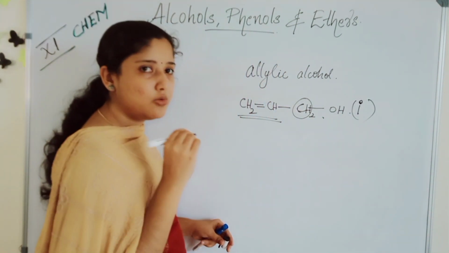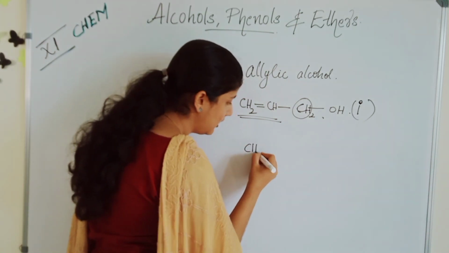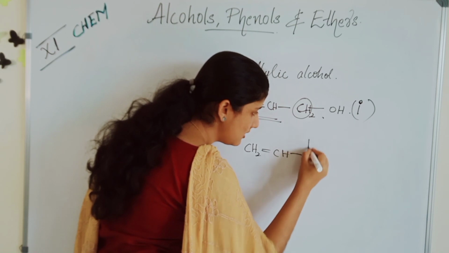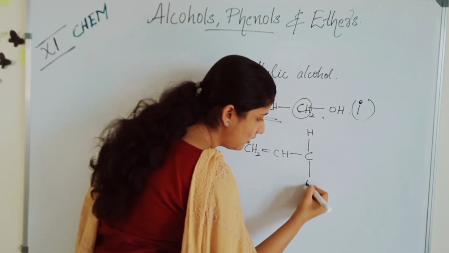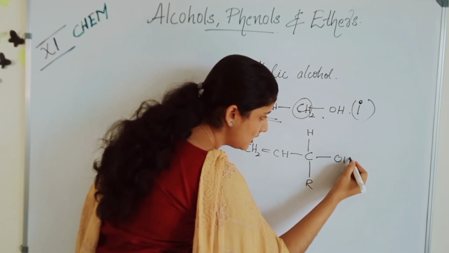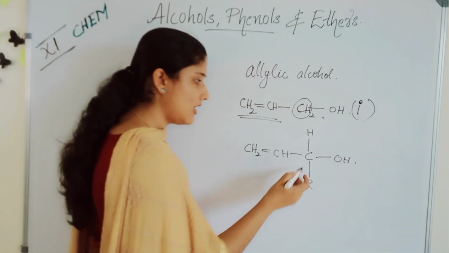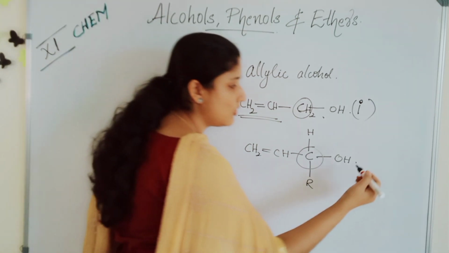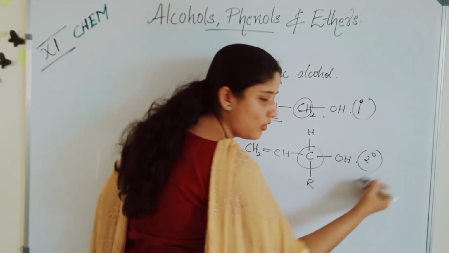Then how will the secondary go? You look. CH2=CH, there is a CH, and the other is an R group attached to an OH. This is a secondary carbon. The OH is attached to a secondary carbon, so it is a secondary allylic alcohol.